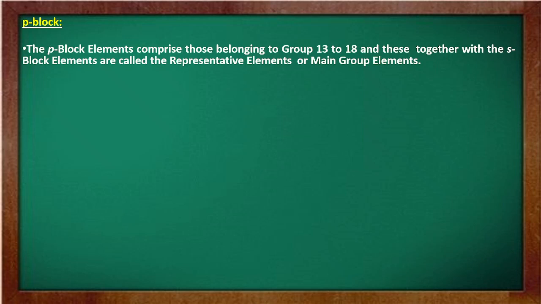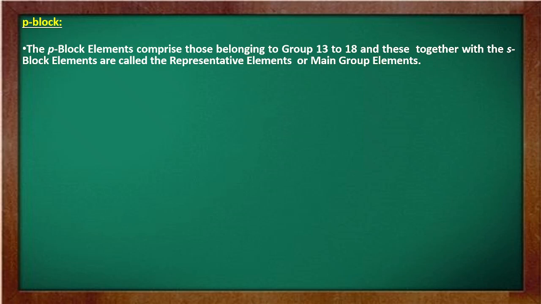These elements come under your P block elements, mainly the boron group to your neon group. Means boron group to the noble gas group, they all come under the P block elements.